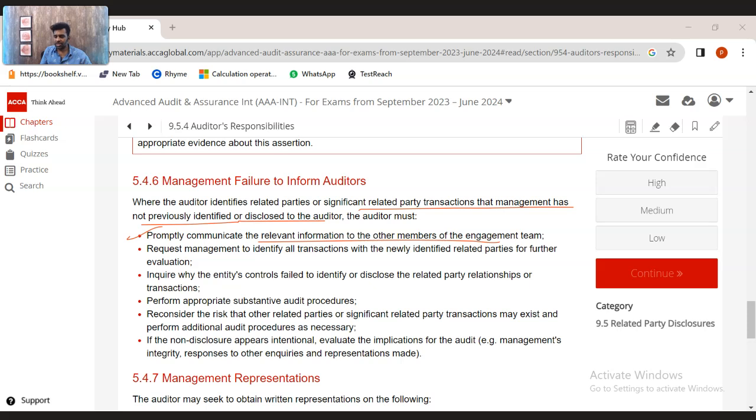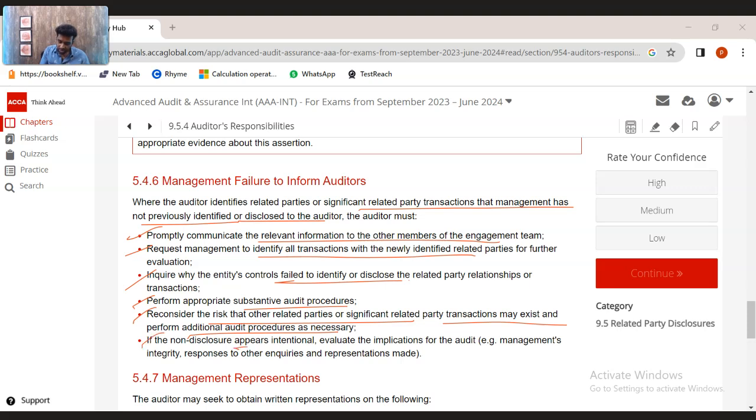See, there are certain transactions which we have identified which the management did not communicate to us. We need to request the management to identify all the transactions with the newly identified related party for further evaluation. Discuss why the control failed to identify the related party transaction. Perform substantive audit procedures with respect to these transactions, like gathering evidence, confirming the amounts of the transactions, etc. Reconsider the risk related to the related party transactions, whether any significant related party transaction may exist, and perform additional audit procedures as necessary.